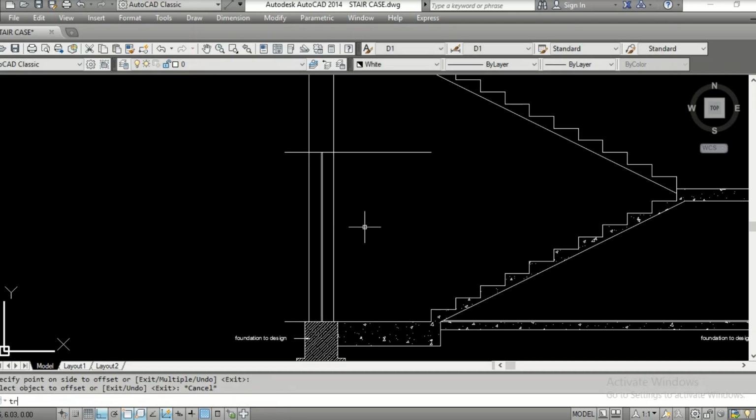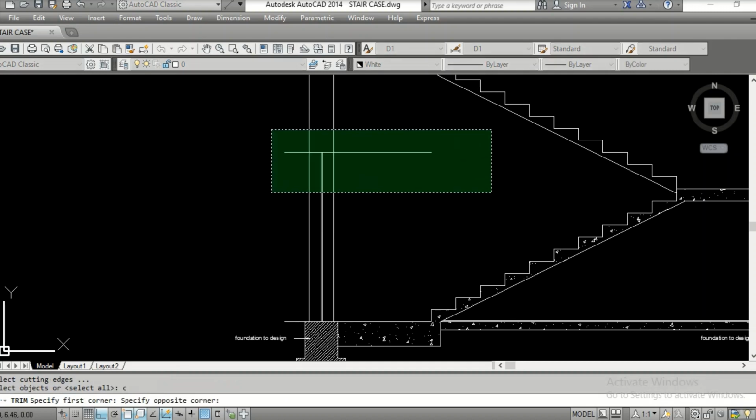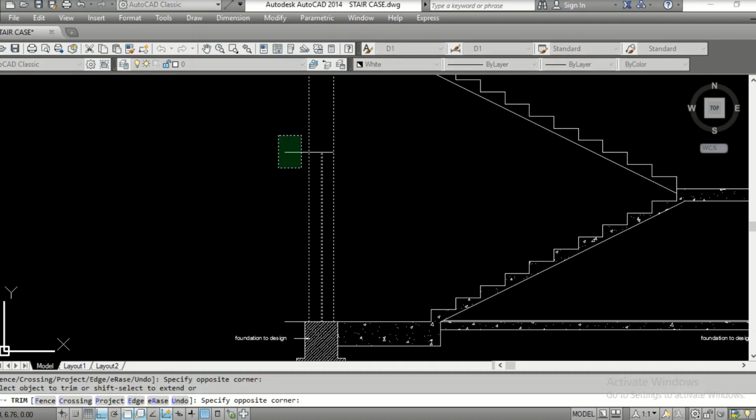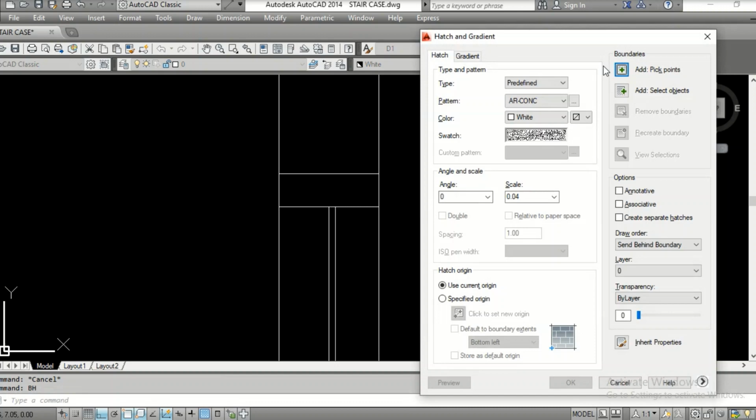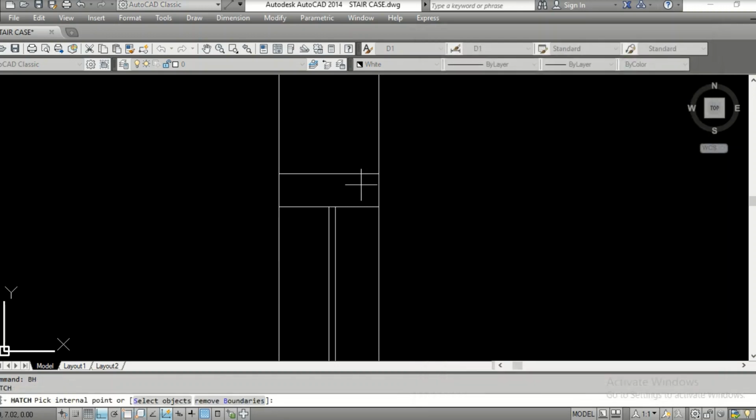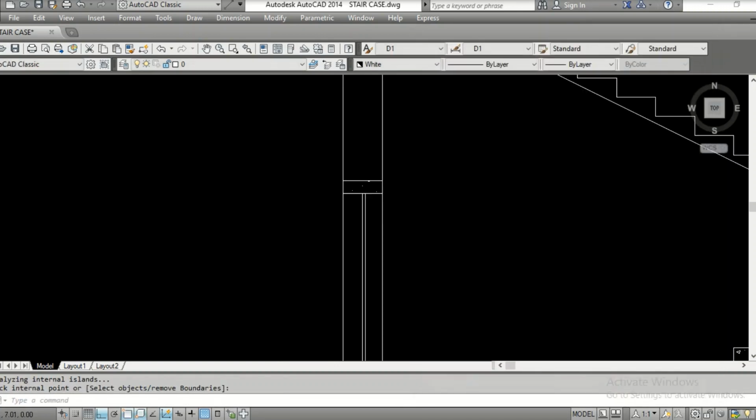Then trim here, cross. Okay, offset 0.1. This is the lintel, BH, this is concrete.